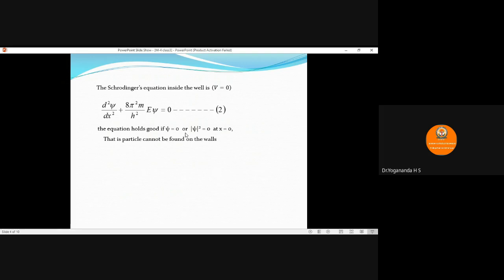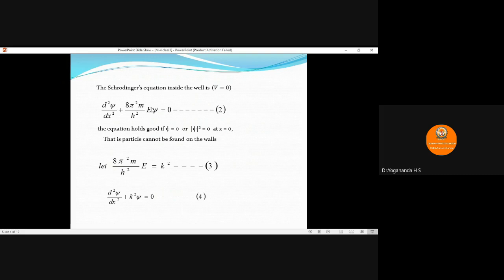Writing this term, the above equation can be written as d square psi by dx square plus k square psi is equal to 0, where k square is equal to 8 pi square m divided by h square into E. So equation number 2 represents the Schrödinger wave equation for a particle inside the potential well.